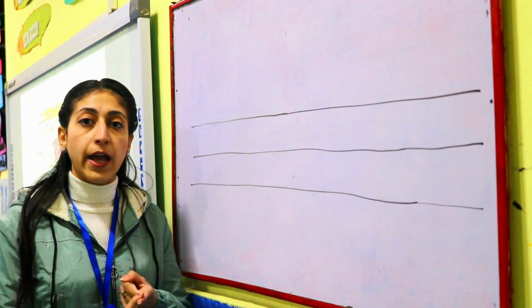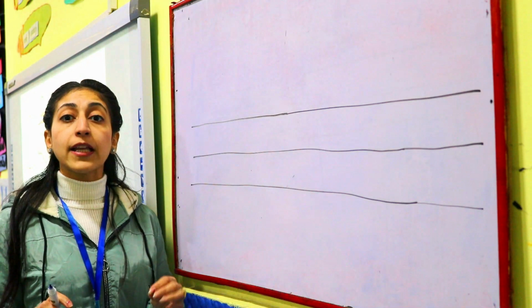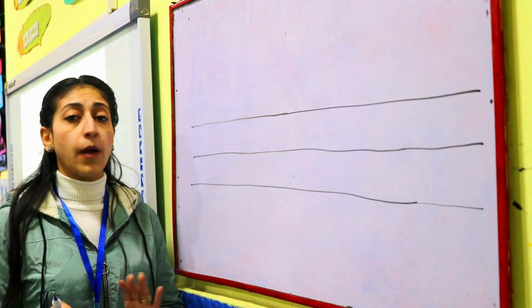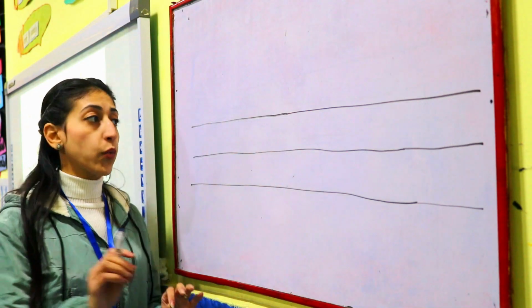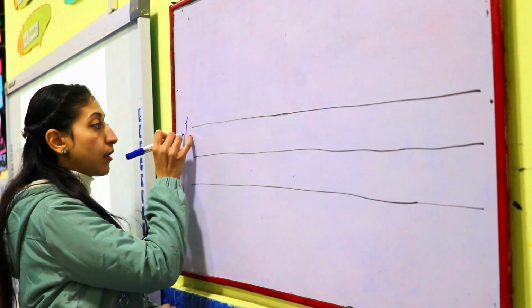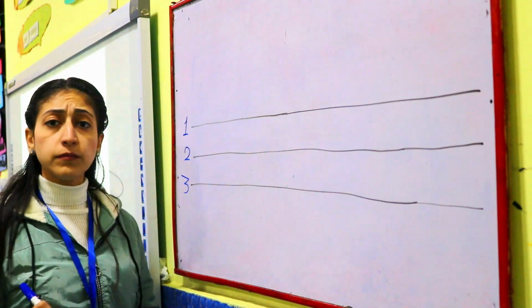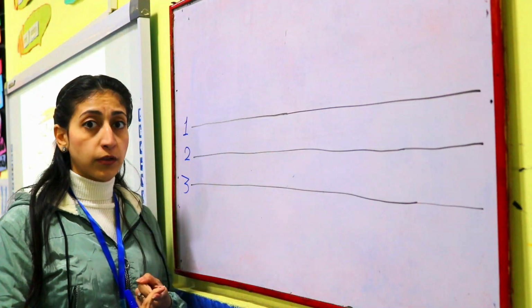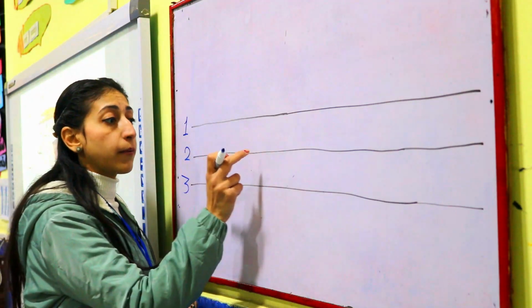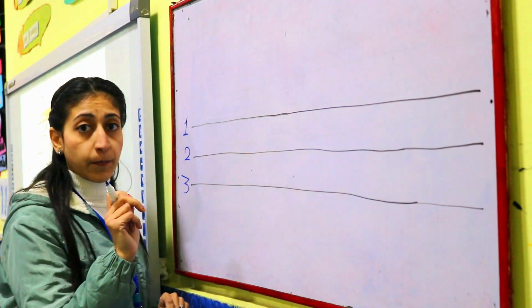Ow. Ow. Okay. When we write this sound, we write it in lowercase, not in uppercase, just in lowercase. Do you remember when we write? We have 3 lines. Line number 1, and line number 2, and line number 3. But when we write this sound, we will start from line number 2 because we will write it in lowercase.